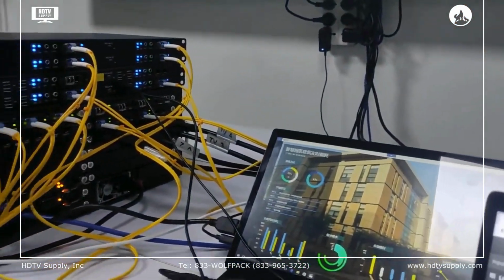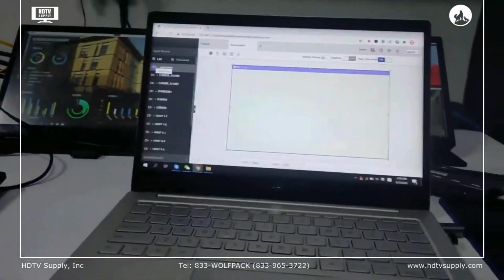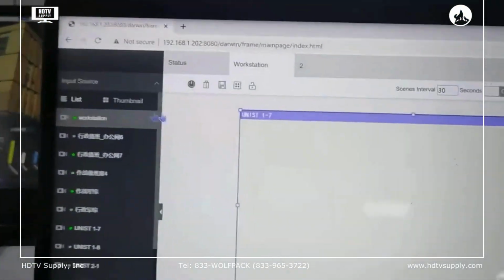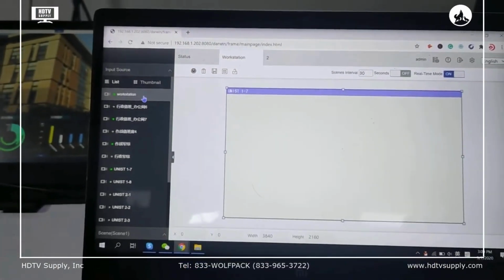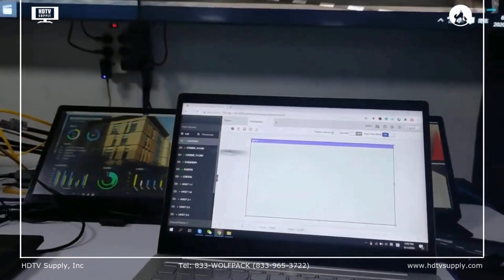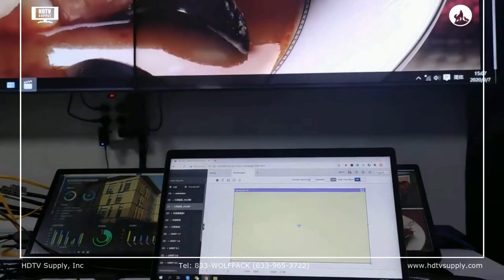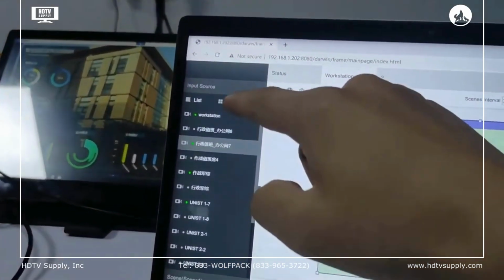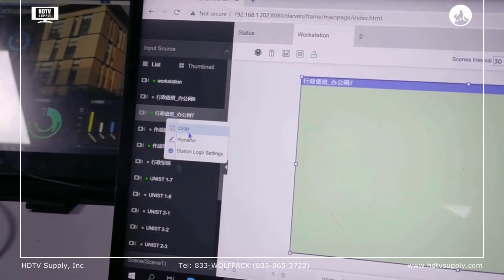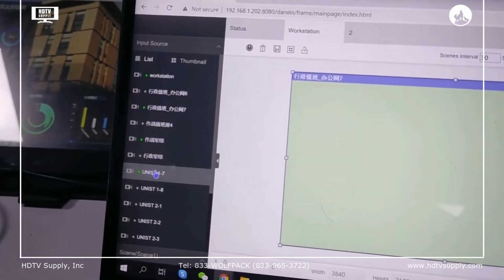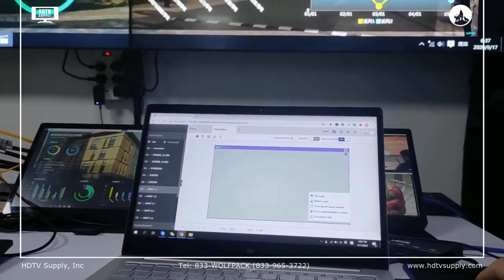And besides this, for the video processor, we can use a LAN cable to connect to a control PC. We can use the web GUI to control the settings, including the source switching. So right now, if we want to switch to a different source, we just drag to here, and it's going to switch to a different source. On this side, basically it's the input sources, and we can change the names. Just right click, then we can rename it and drag the source. If we're going to close this window, we can just click here.